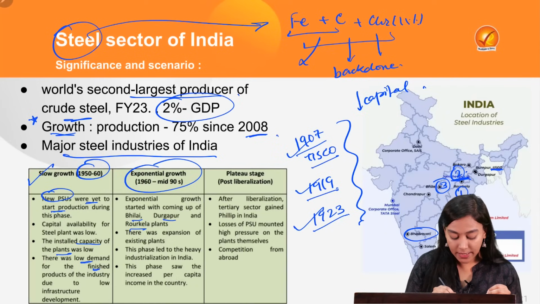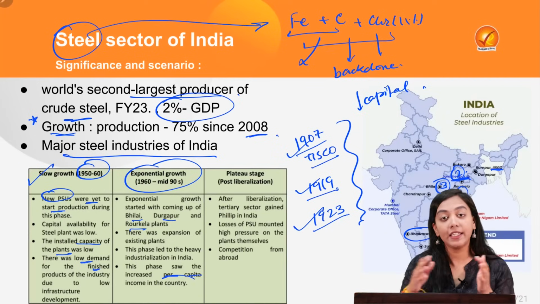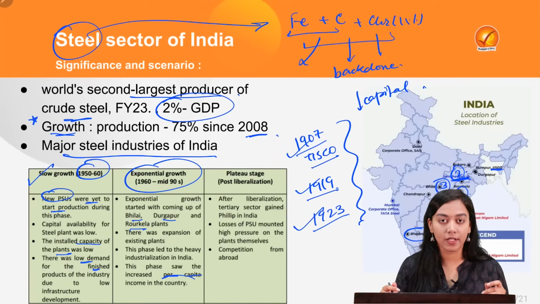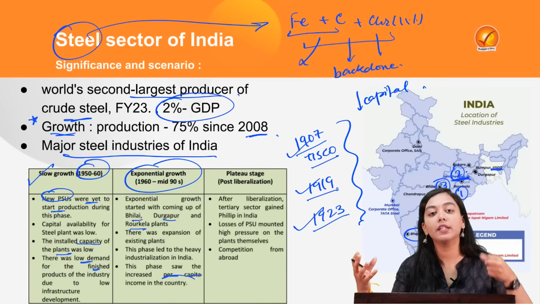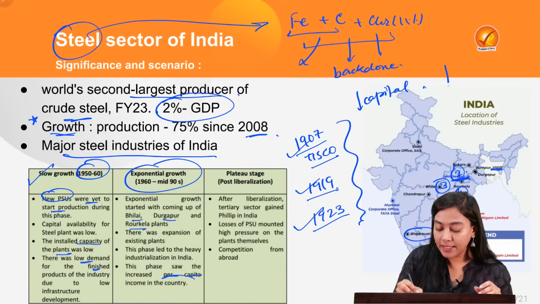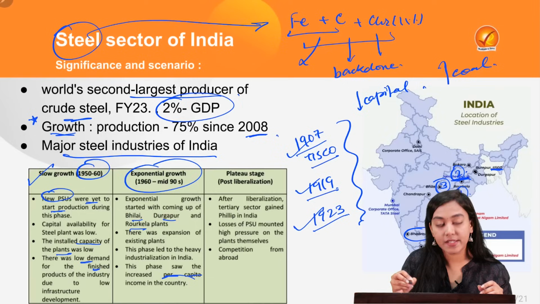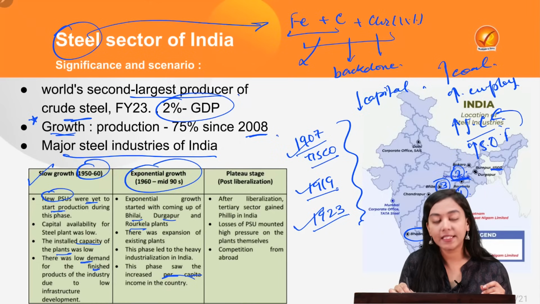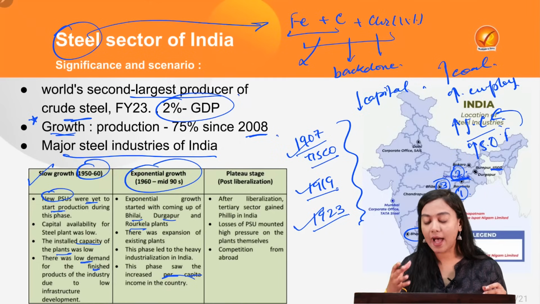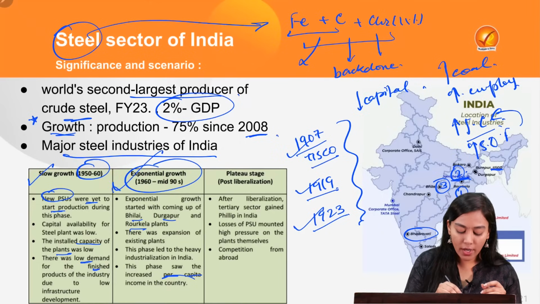Upon this, it was seen that the per capita income of the country also drastically increased because of the setting up of the iron and steel industry. It augmented the backward and forward linkages, which means it increased the demand for coal and other raw materials in India. It also increased employment, led to the establishment of industrial clusters, and increased the standard of living, especially of the people living in these industrial clusters led by the iron and steel industry. So the second phase saw exponential growth.